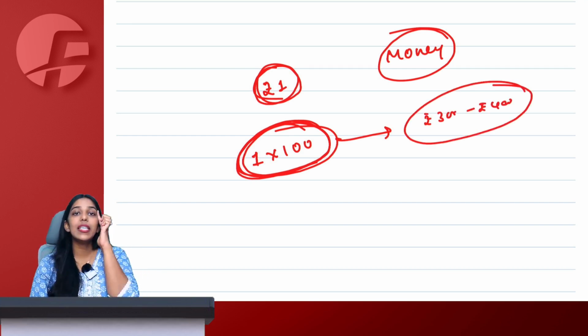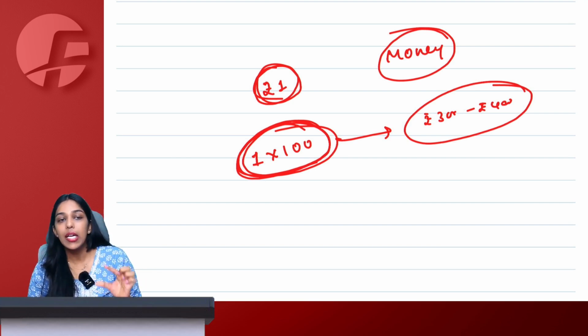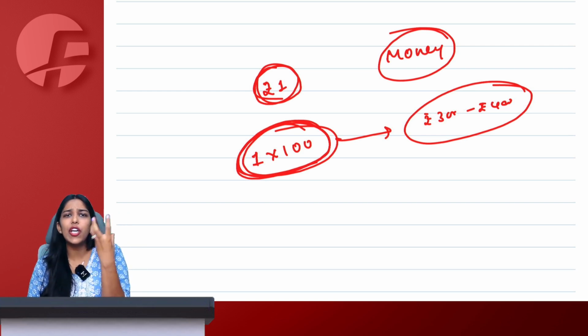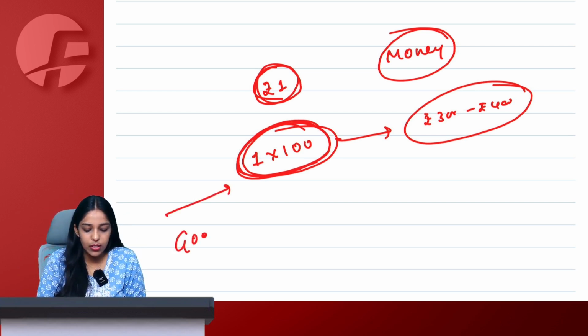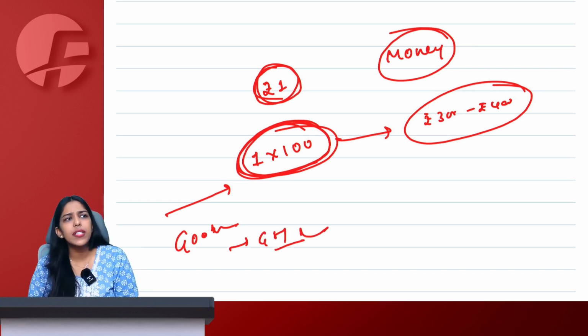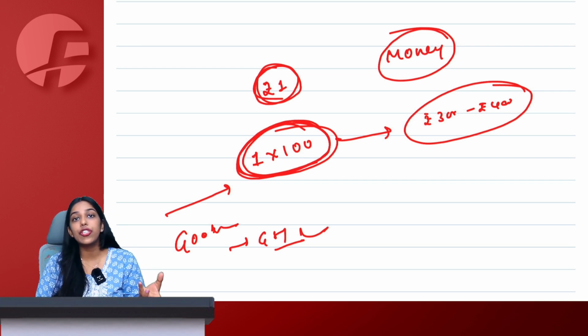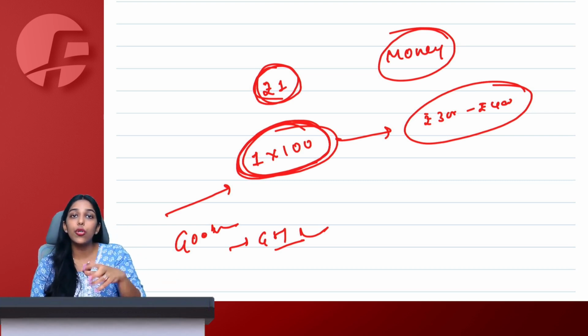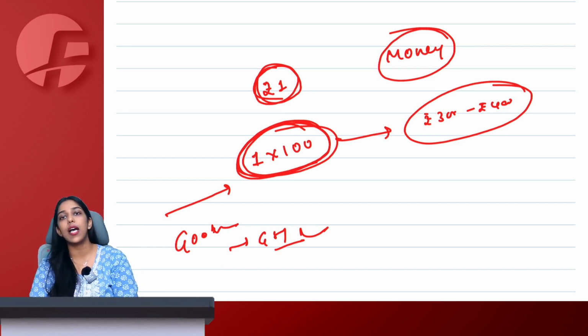Which means my intention is not to use this money as money, but I am using it as some kind of goods or some kind of stock. In that case, these will be considered as goods and GST will be applicable on them. So you could hold a collection of ancient coins or a special series of notes, which you are not using as money, but as goods or stock to earn money. Those things are known as goods.